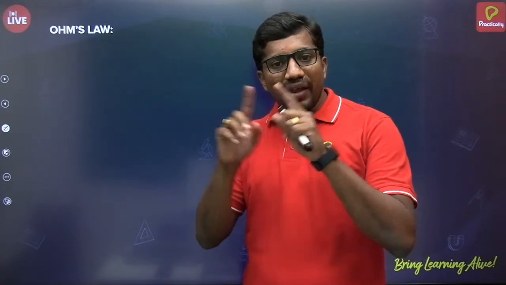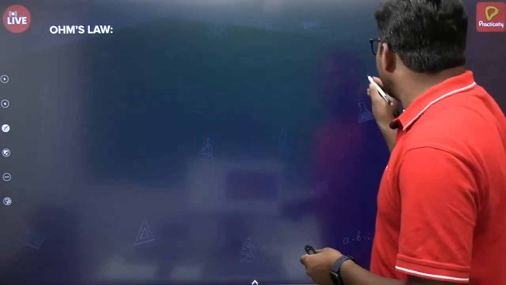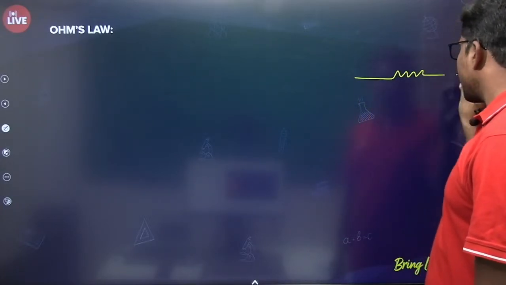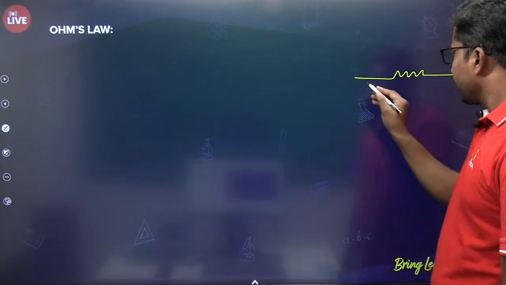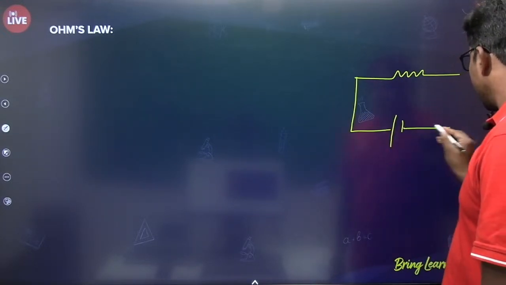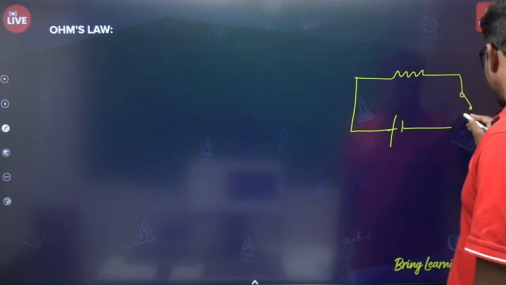When there is an electric circuit, I am taking here an electric appliance that consists of some resistor, generally. It's connected to a voltage source with the help of a switch like this.